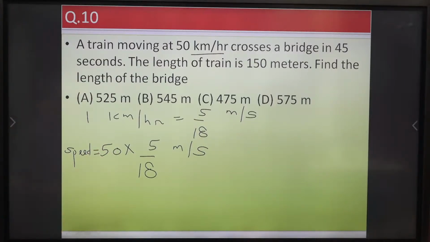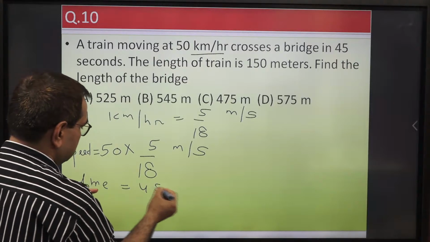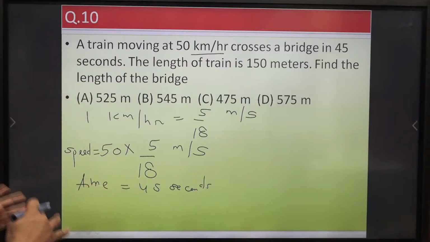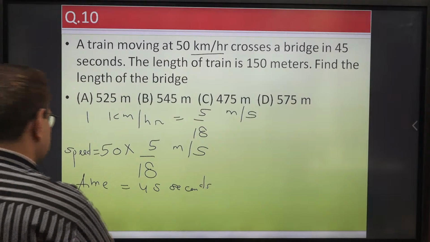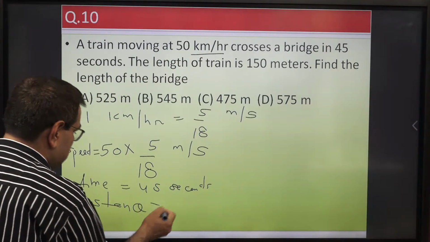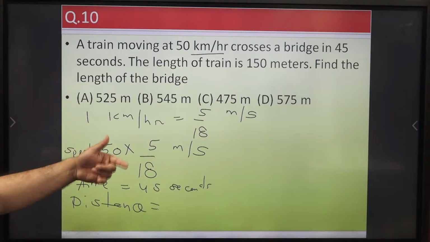Okay. Now this train crosses a bridge in 45 seconds. So time t is equal to 45 seconds. Now while crossing the bridge, how much total distance does the train have to cover? When a train crosses a bridge, the distance is equal to the length of the train plus the length of the bridge.